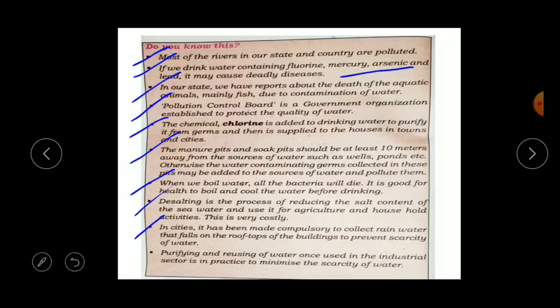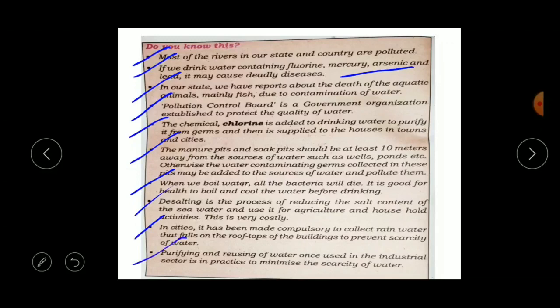They have to collect the rainwater which falls on the rooftops of the buildings to prevent the scarcity of water. Scarcity is nothing but shortage, okay. So to prevent the scarcity of water, we can adopt rain harvesting, or else we can use recycling of water.